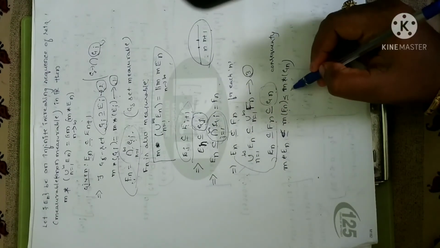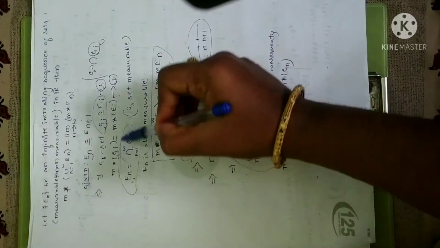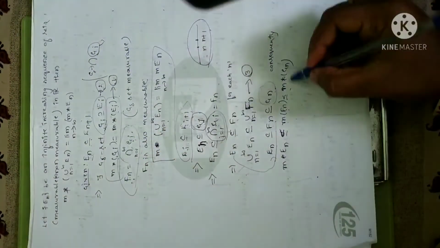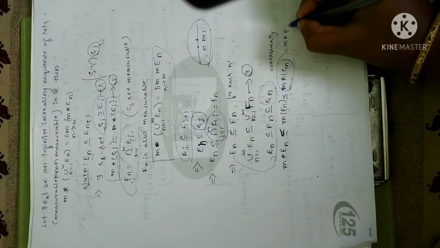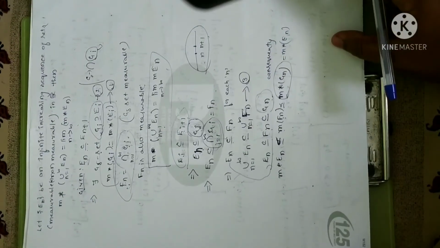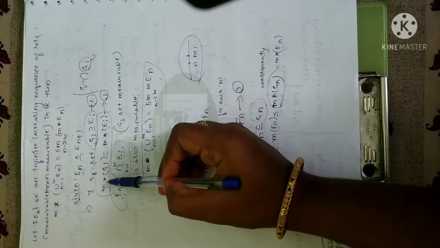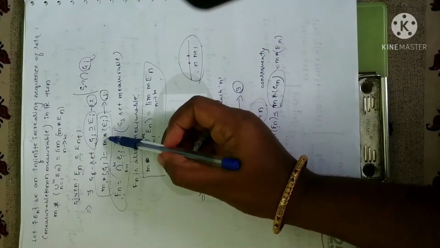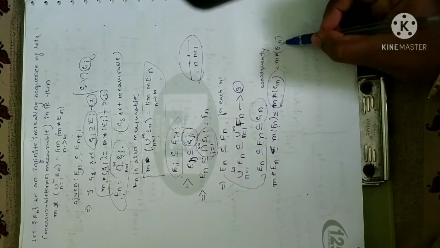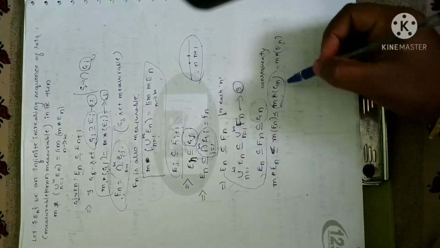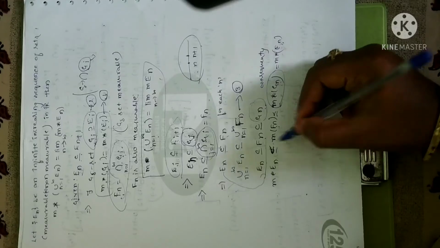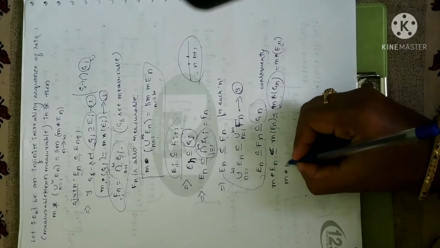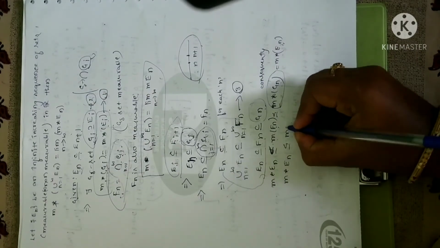Now look at equation 1. What I have assumed is measure of Gi is equal to measure of Ei. So I can replace measure of Gi with measure of En for some n. Fine. Why? Because I have assumed measure of Gi as measure of Ei. So I can replace Ei with any; since I have Gn here, in its place I have written m star of En. Clear?